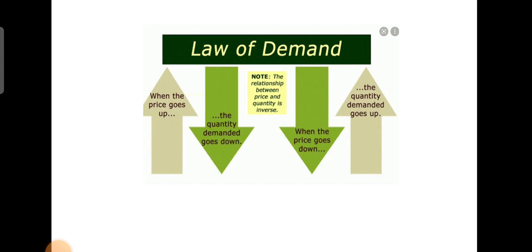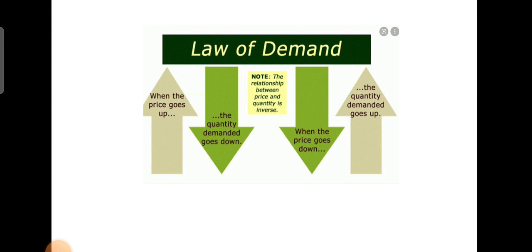And the next one is the law of demand. Before that, let us see what we mean by demand schedule, which has not been there in the slide. A demand schedule is a statement of the price and quantity relationship. It relates the amount a consumer is willing to buy corresponding to each conceivable price for a given commodity per unit of time. That is called a demand schedule.